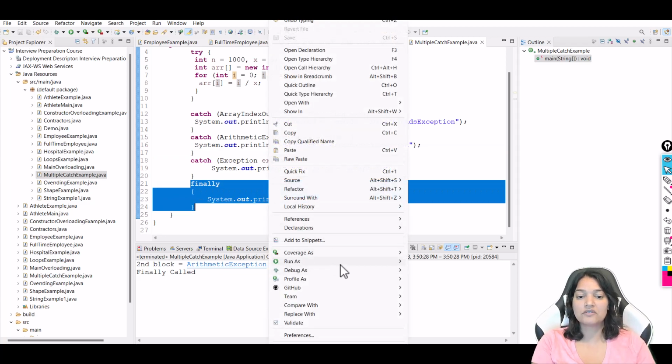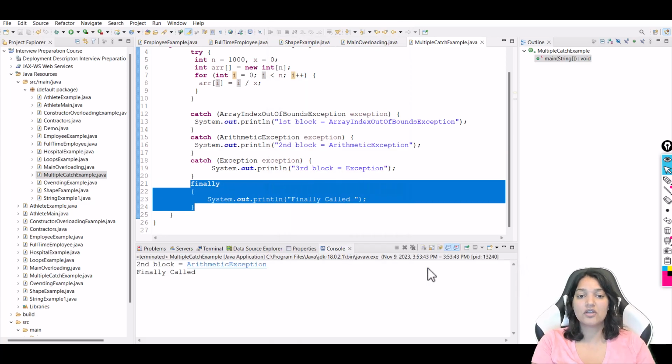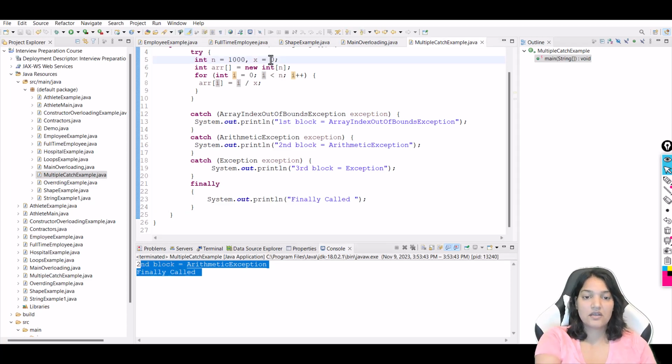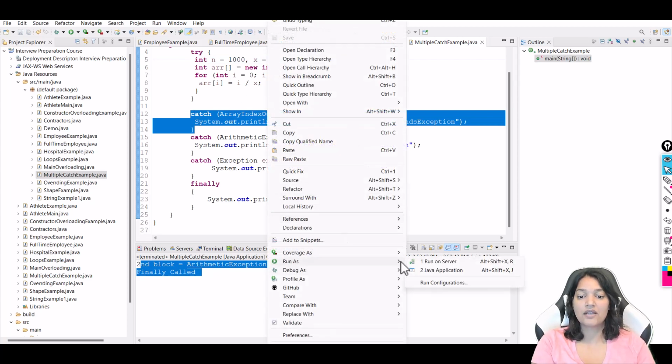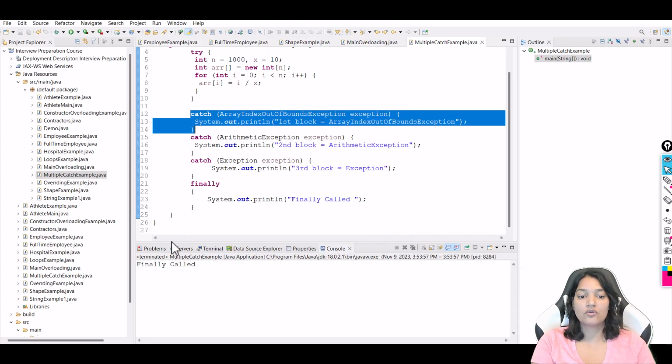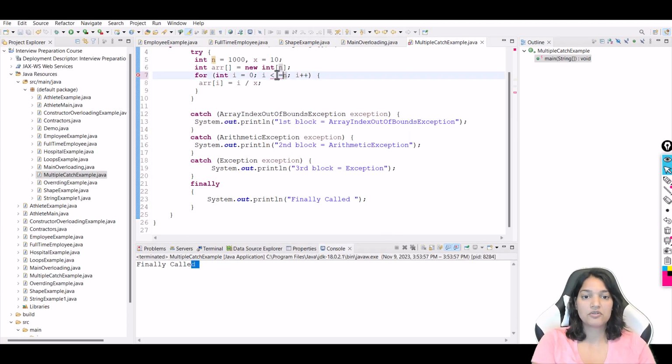Okay, so here if I say run as Java application, you can see here the second block got executed and finally was called. If I go ahead and fix this, what is going to happen? This error will pop up. So if I go ahead and run as Java application again, now in this case also the finally, sorry, I've already fixed this one. So let's say we keep it before.